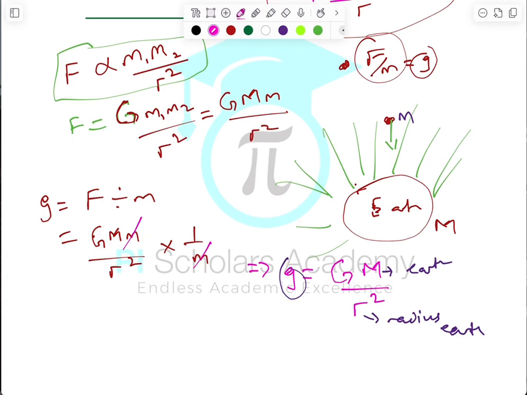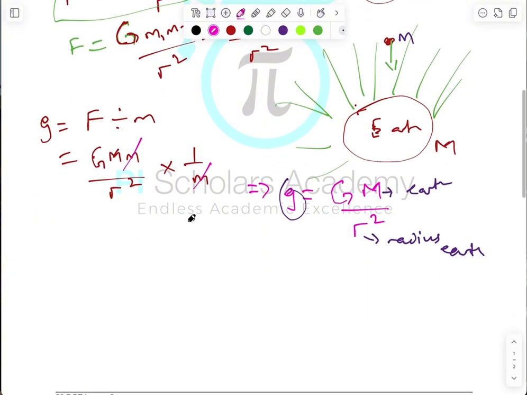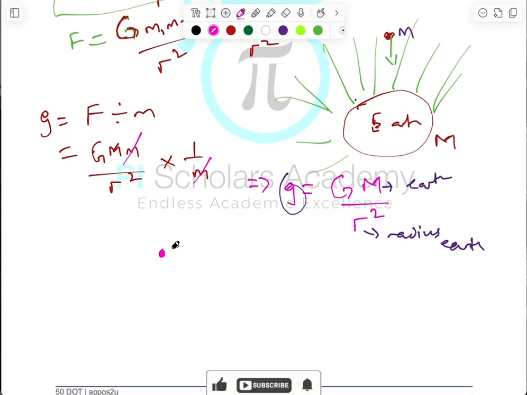The next thing I want to talk about is gravitational potential. I'm going to give you the definition, and I will explain everything about the definition one after the other. So gravitational potential is always defined at a point. If I say, what is the gravitational potential at this point?